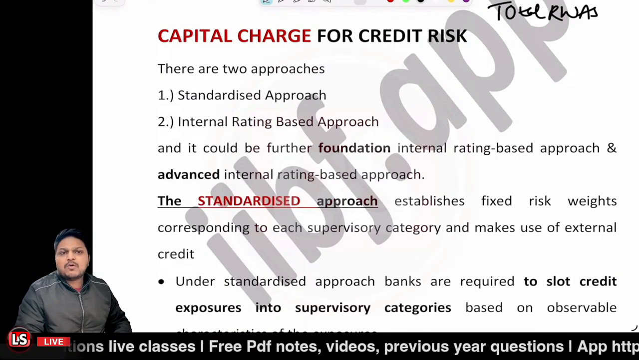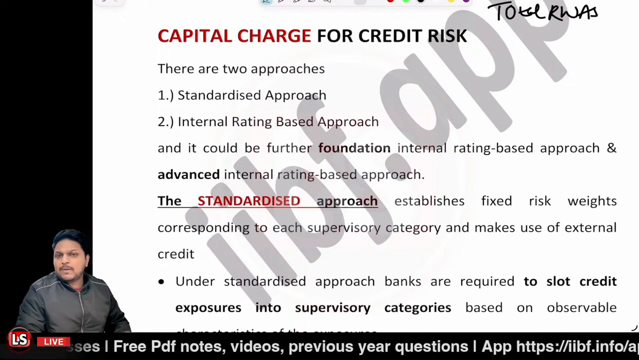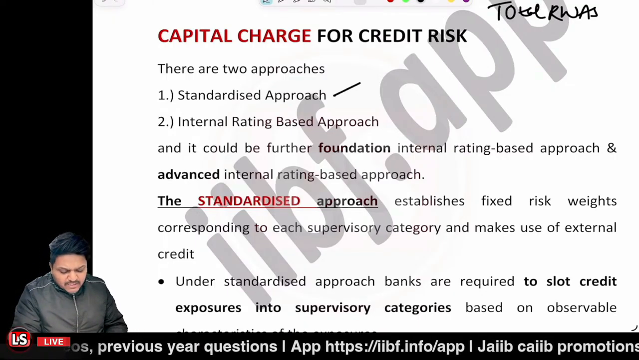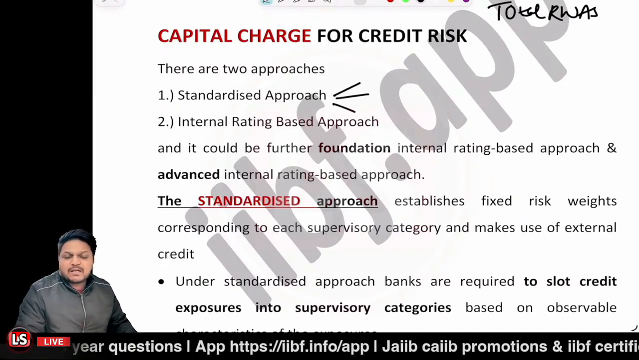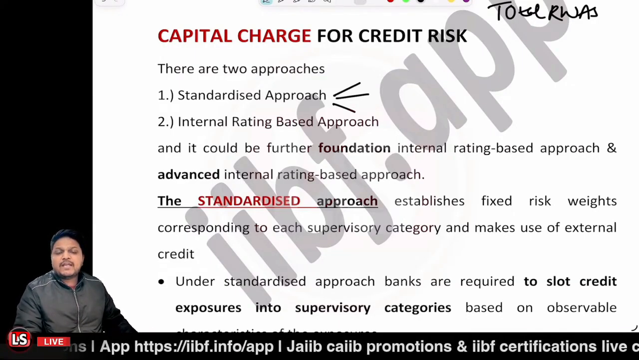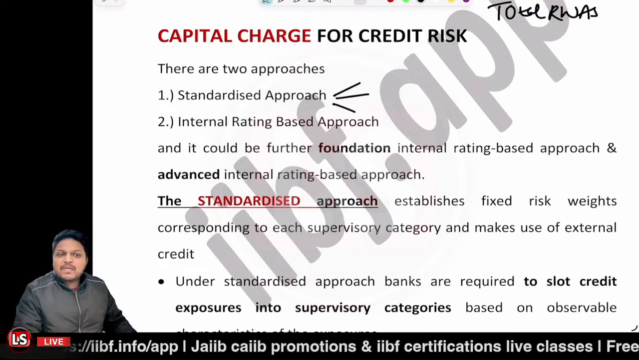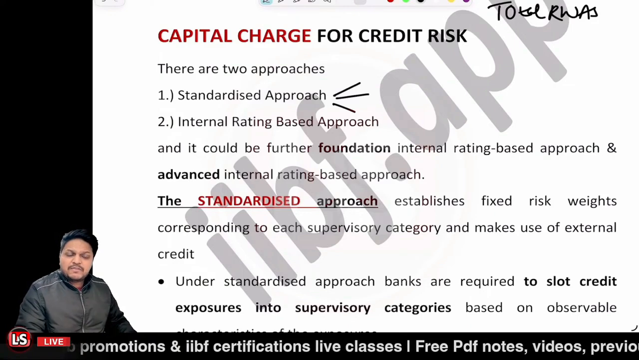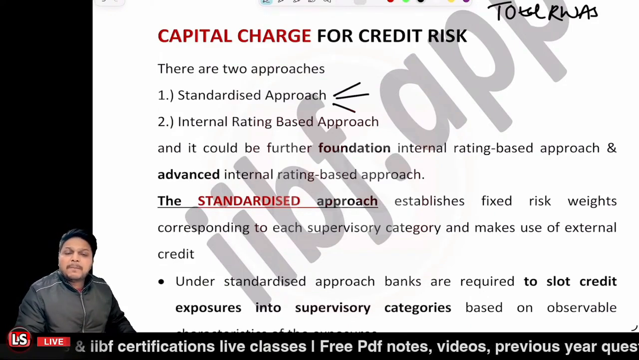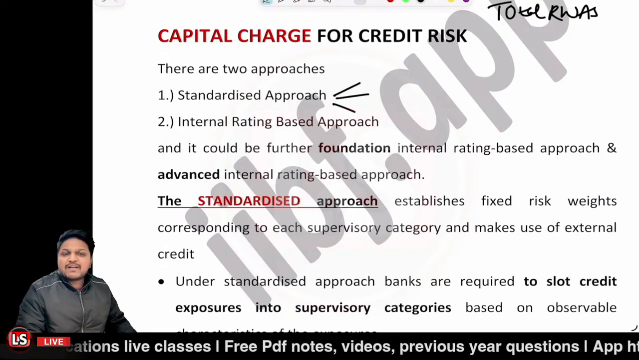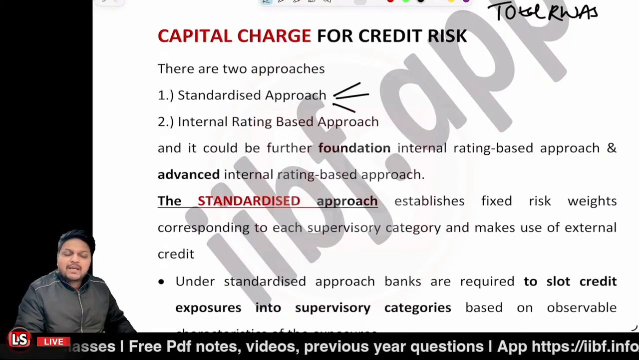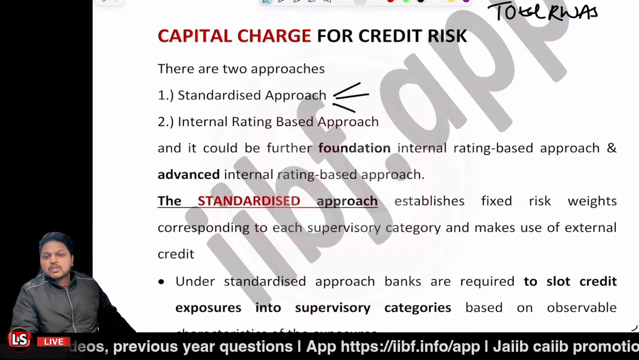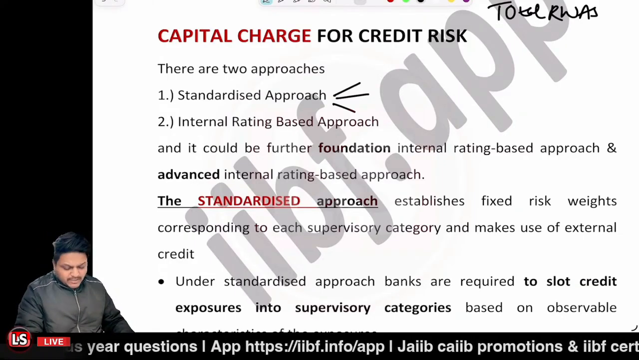Whenever we are talking about the capital charge for credit risk, there are two approaches. One is the standardized approach, as per which the risk weights are fixed by the supervisor, means the regulator, means the Reserve Bank of India will fix the risk weight percentages for different categories of assets, and we need to use the particular risk weight percentage, calculate the risk weighted assets, and based upon that we'll be maintaining the minimum capital. We'll go through an example and you'll be able to understand each and everything.